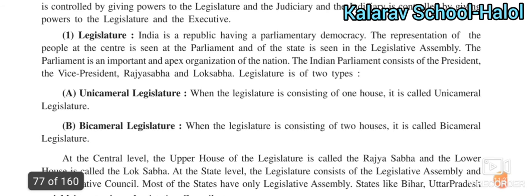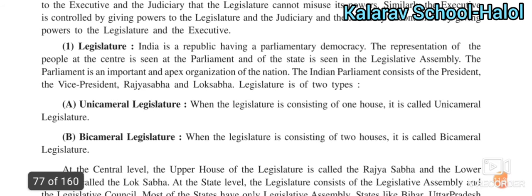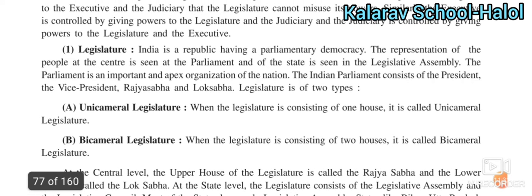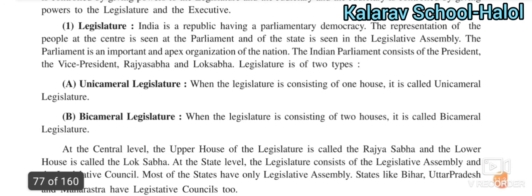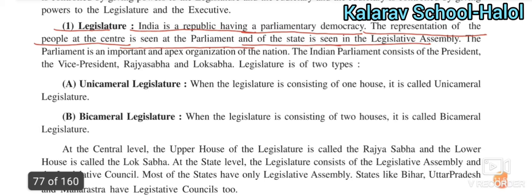Now, given as number one, the legislature and its details are in point number 1. So what is the legislature? India is a republic having a parliamentary democracy. India is a republic country, we already know that, and it has a parliamentary democracy: of the people, by the people, for the people, that is called democracy. The representation of the people at the central level is seen in the Parliament, and at the state level in the Legislative Assembly.